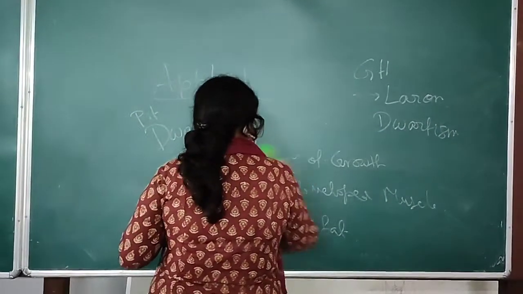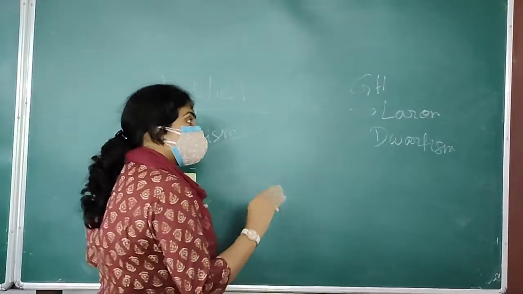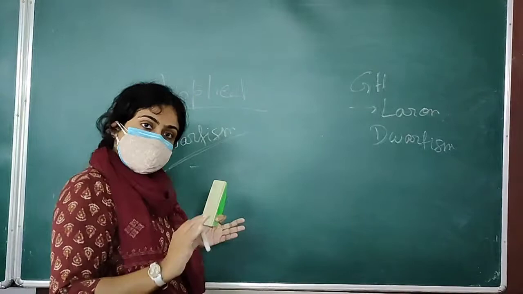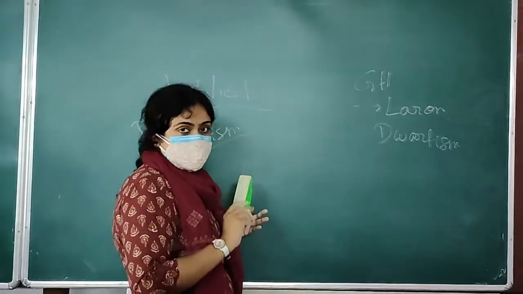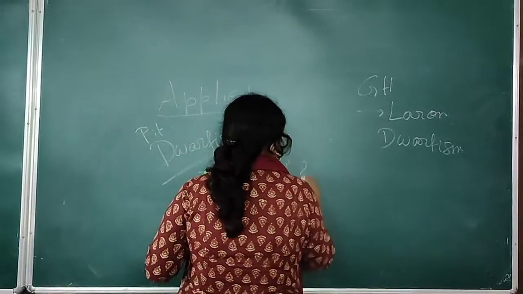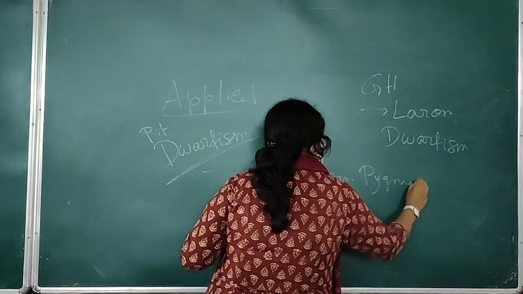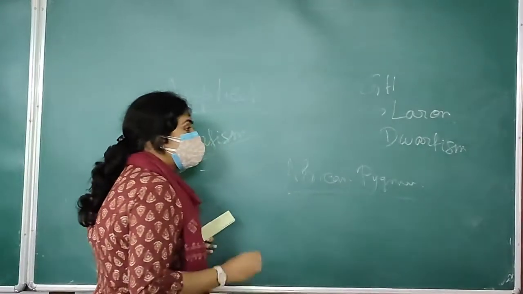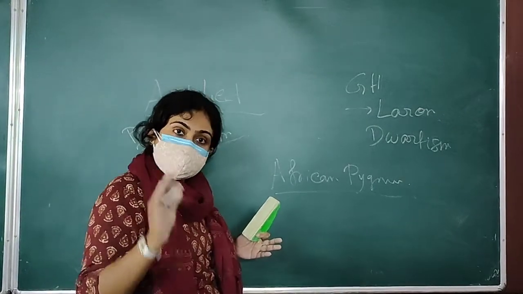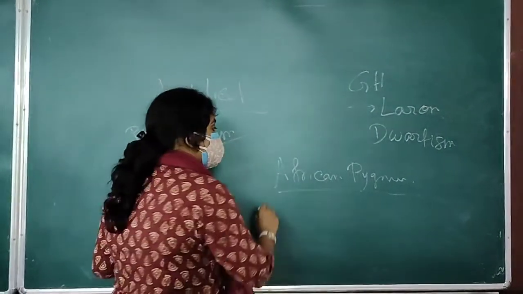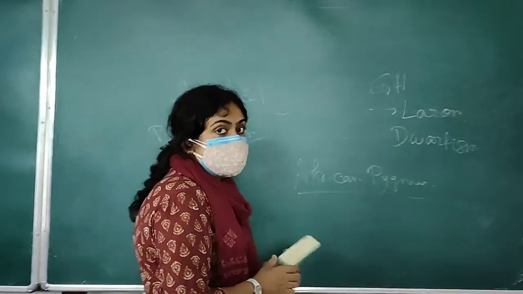Again, there is a situation where the GH concentration is normal, receptors are also normal, but the defect is present with the IGF secretion, and that will lead to a situation known as African pygmy. What happens there? The growth promoting action of IGF-1 and GH is severely hampered, but the metabolic actions are spared. So they are not particularly a fatty person, but the stunting of growth is there.